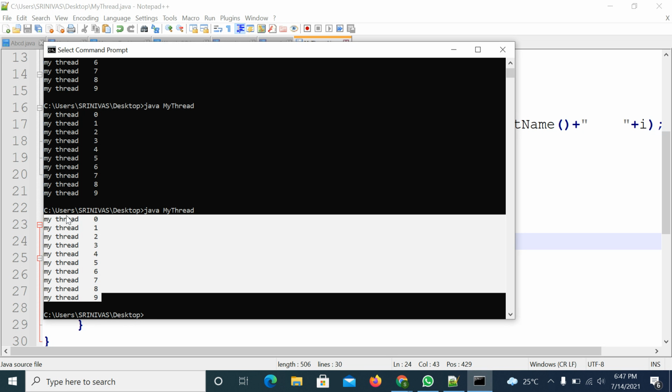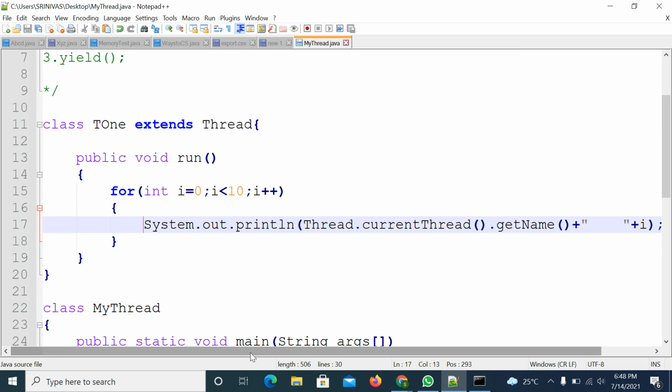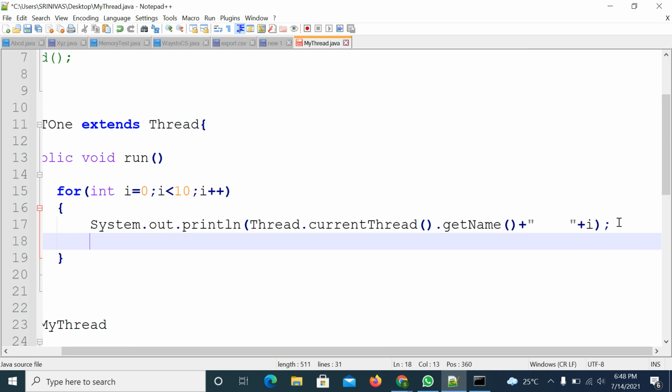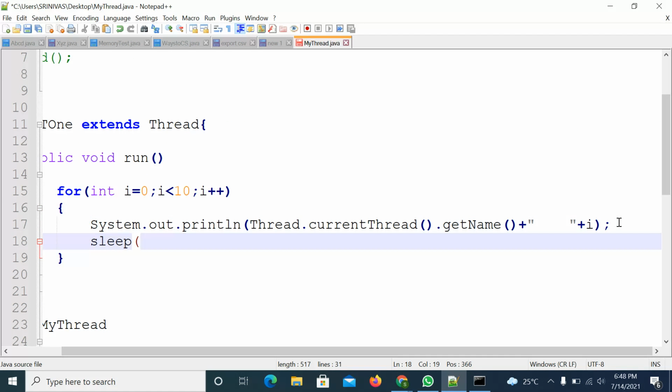Right. But the sleep method is a static method and that is available in thread class. So I can use it directly by using the class name, Thread.sleep. Right. So where will I use it here? Inside this for loop or outside the for loop also, no problem. Okay, inside the for loop I will write it, because after printing this line, I am trying to use the sleep method by passing some parameter. So milliseconds I need to pass.